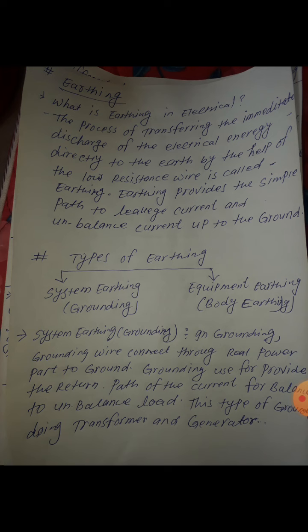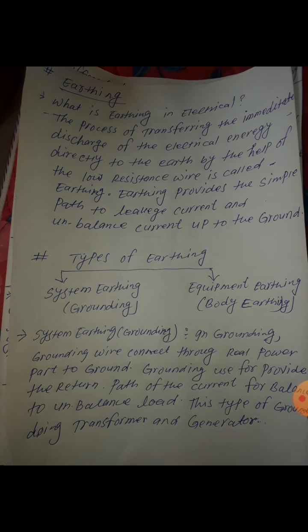So in the red, yellow and blue phases unbalanced current comes, and it flows through the neutral. If we provide the neutral to earthing, this unbalanced current goes directly to the ground. So it controls all hazards and saves our equipment.